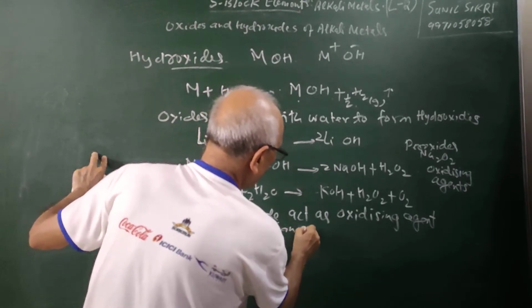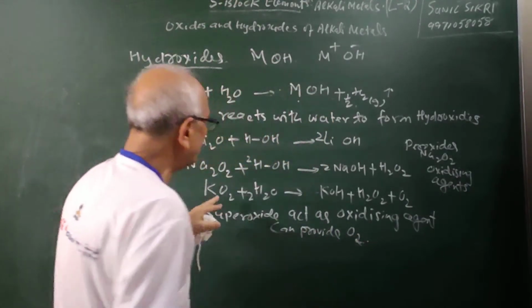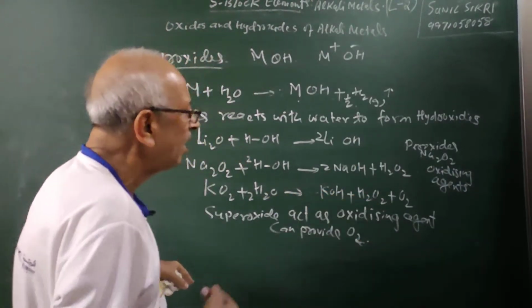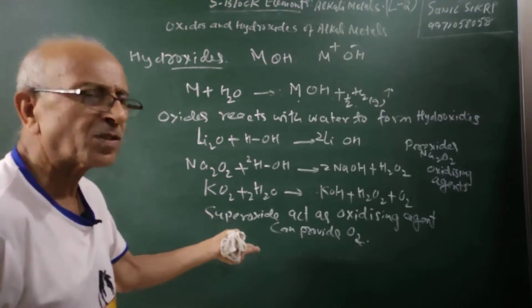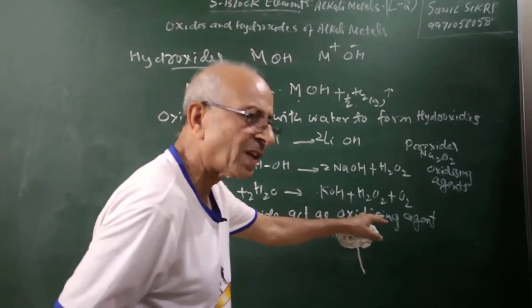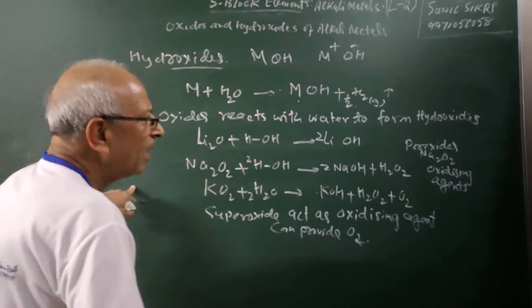In fact, potassium peroxide can be used, and on heating it can produce oxygen gas. So this can be used for production of oxygen in space or in other places where oxygen is required, or during scuba diving when you go down.